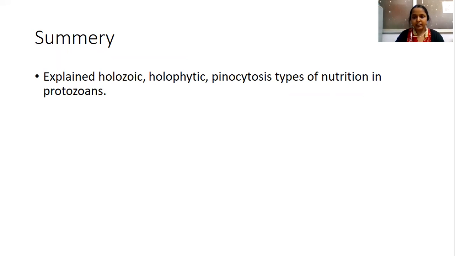In case of the holophytic type of nutrition, the organism can prepare its own food by making use of the sunlight, chloroplast, and the other components for photosynthesis. And lastly, the pinocytosis. Pinocytosis is nothing but the cell drinking. Here, the cell is going to consume the liquid food. The liquid food will be consumed through the pinocytic channels, and that will be later on utilized by the organism.